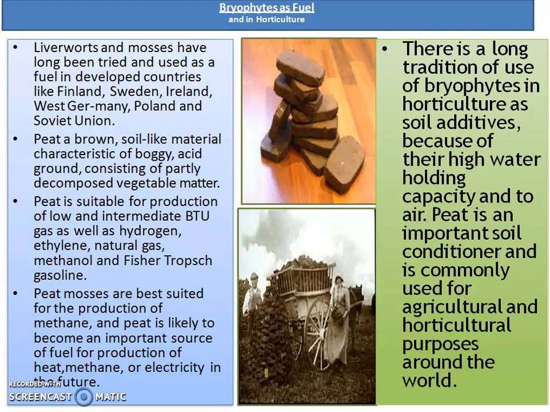It is suitable for production of low and intermediate gas as well as hydrogen, ethylene, natural gas, methanol, and Fischer-Tropsch gasoline. Peat mosses are best suited for the production of methane, and peat is likely to become an important source of fuel for production of heat, methane, electricity, etc. So this part we have